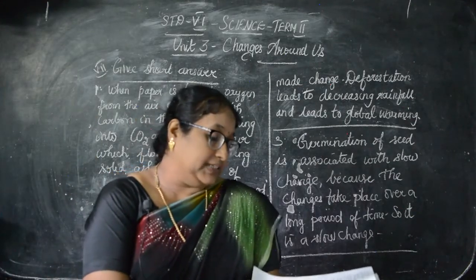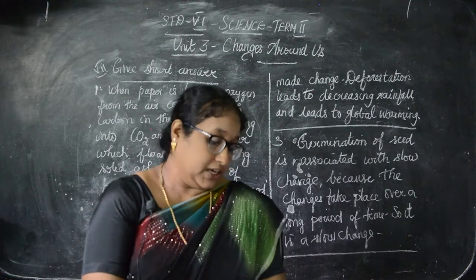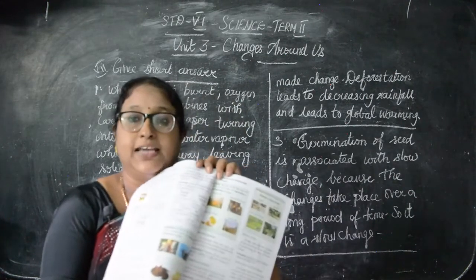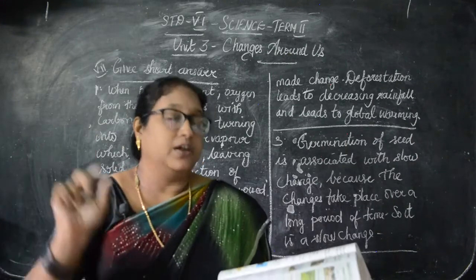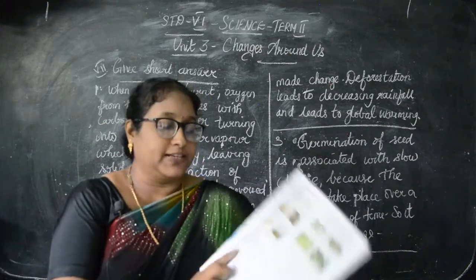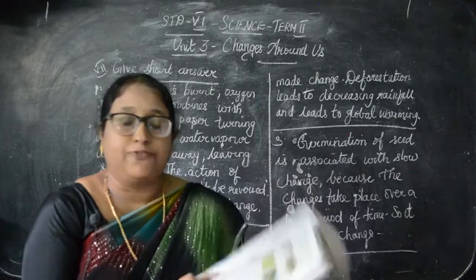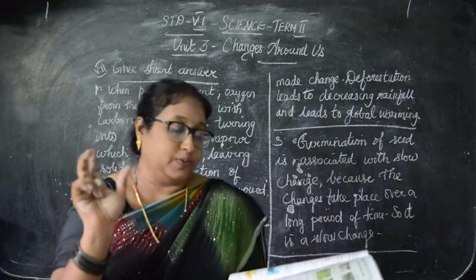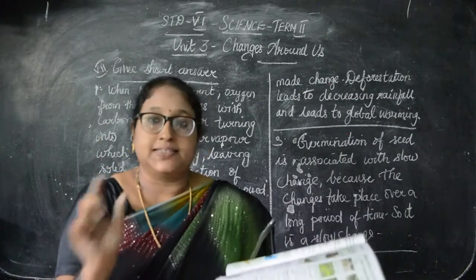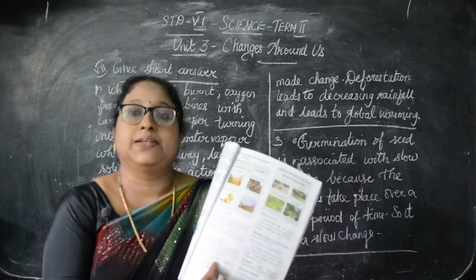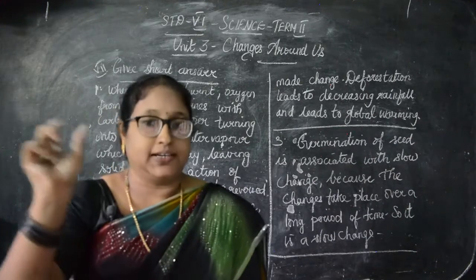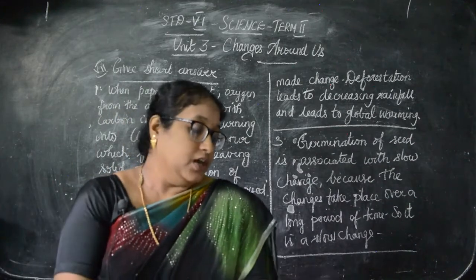Next was desirable and undesirable change. Look on the same page, on the left side. Desirable change you have to write, put a hyphen, and write cooking of food, the example in the second line, underline that. So that is how you should write. Then next, undesirable change you will write, and the first example is deforestation, underline. So undesirable change, deforestation. So how will you write, children?